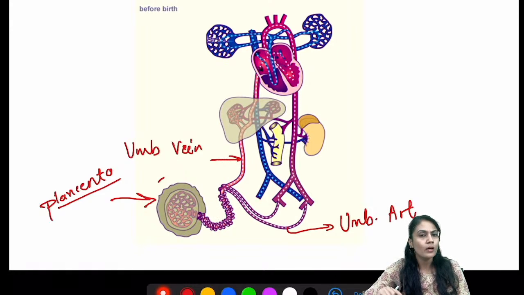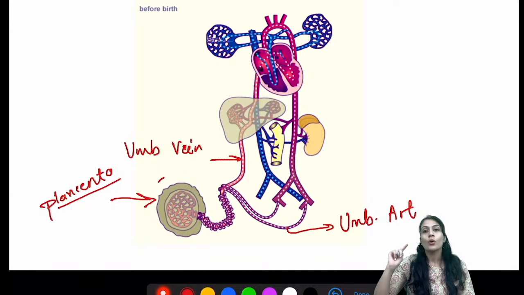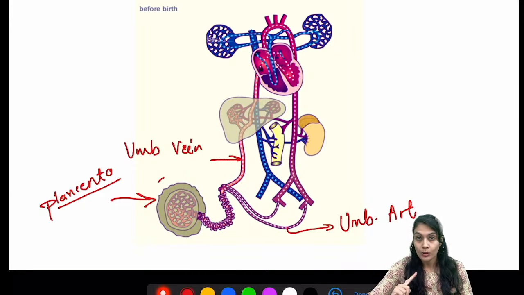One we learnt over here, that is the umbilical vein. What is another example? Can you tell me another exception where the vein carries oxygenated blood and the artery carries deoxygenated blood?